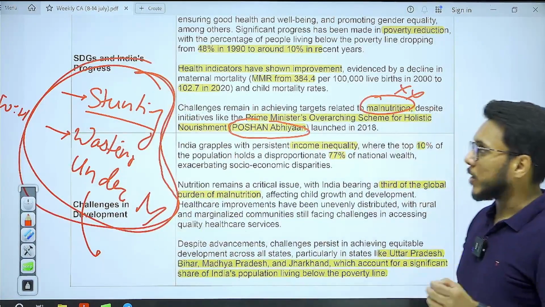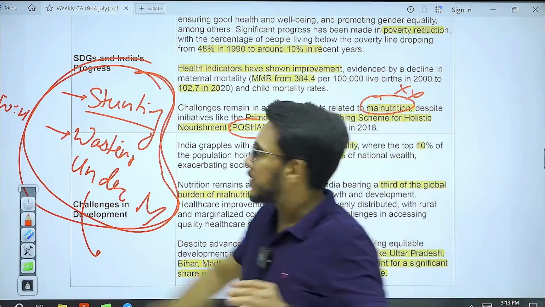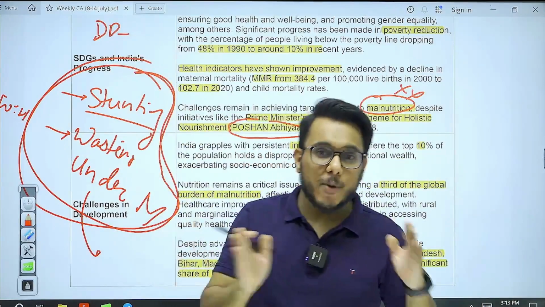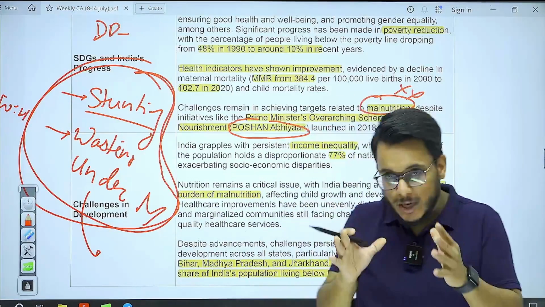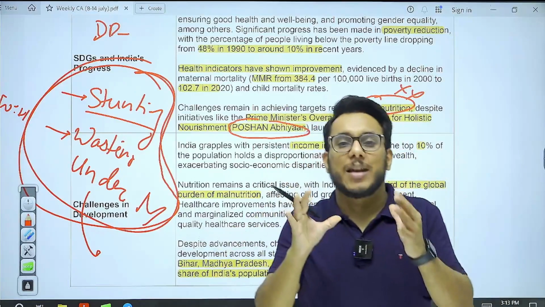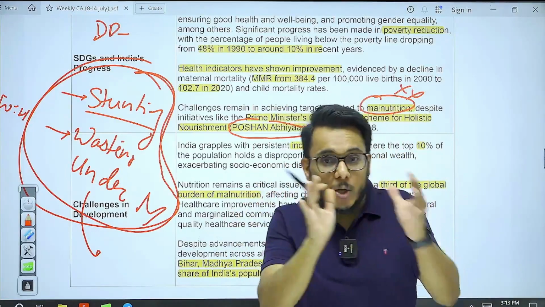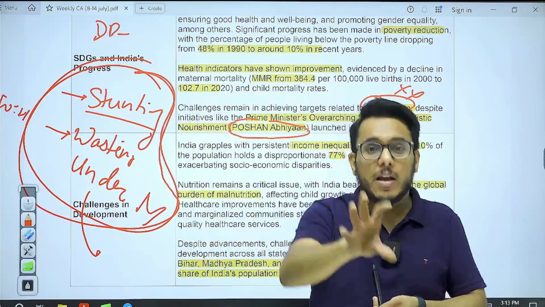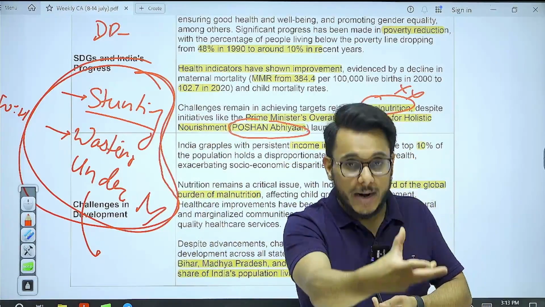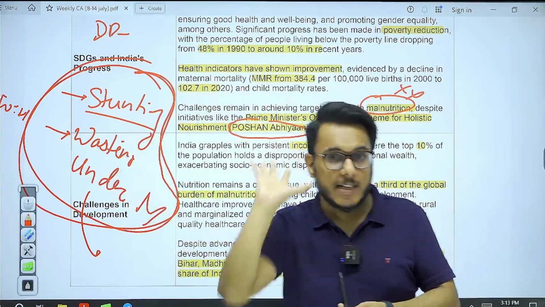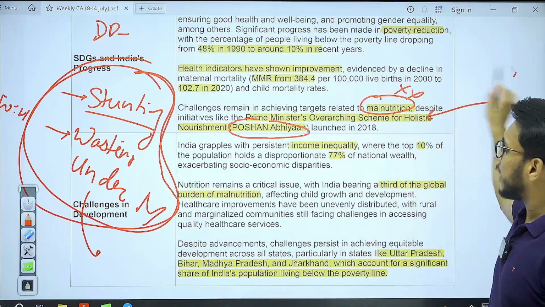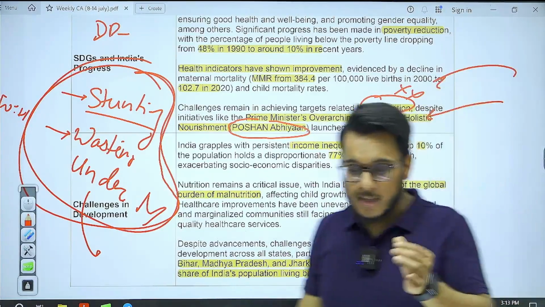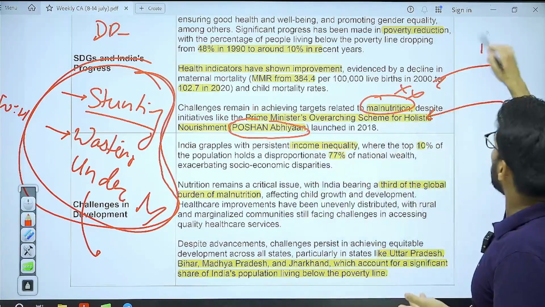Now you see this particular thing. I told you that India will face a demographic dividend window, a golden window, and this will continue from 2020 to 2040. But if our population is not healthy, if our population is not nourished, what will happen? They will not be able to contribute to economic activity. And rather than getting the demographic dividend, we will land in a demographic burden. This population will become a demographic disaster for us. So focusing on their nutrition is the most important thing. One, focusing on nutrition is the most important thing.